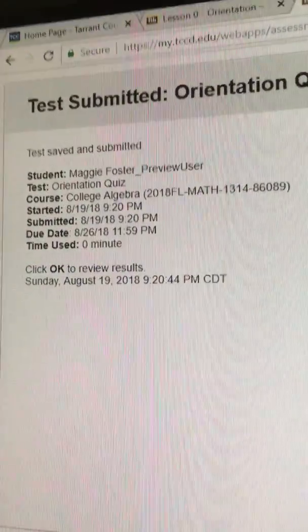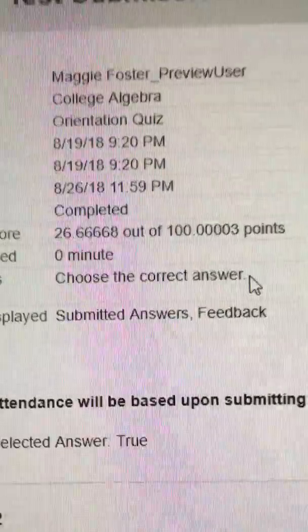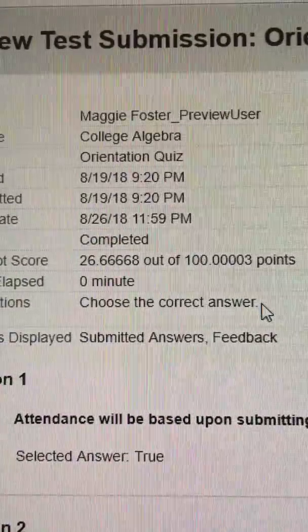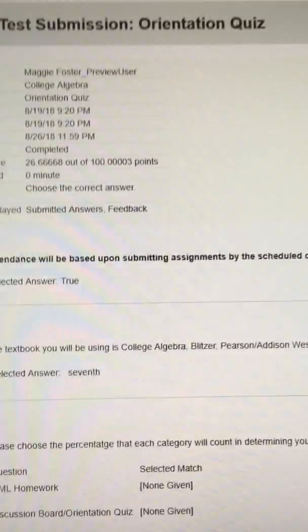You say, well, where's my grade? Well, what you have to do is you have to come down here to the bottom right-hand side and click the OK button. Once you click that OK button, it will actually tell you what your score was. So see here, I made a 26 there. And you can slide over to the right-hand side, and you can see which questions you got wrong and which questions you got right. Okay, so that's how you do your orientation quiz.